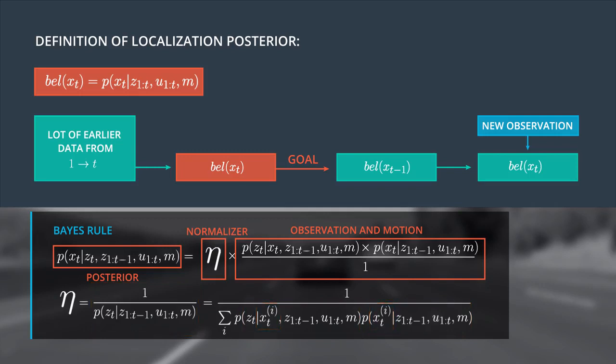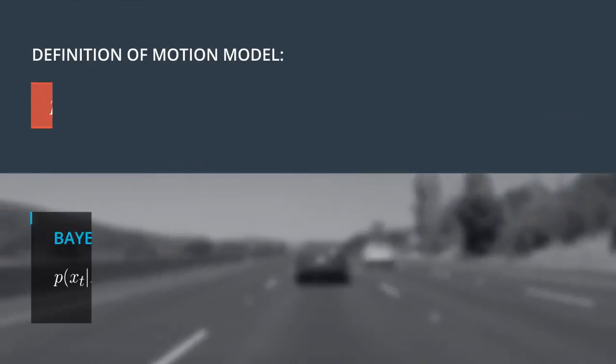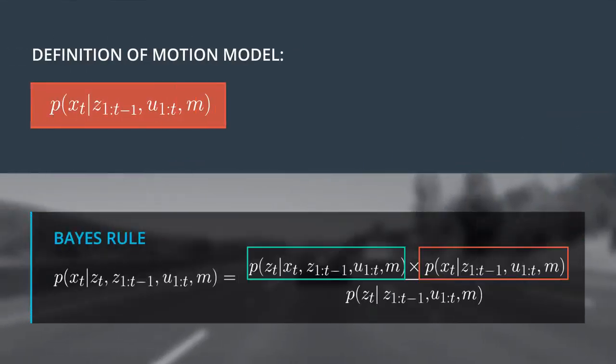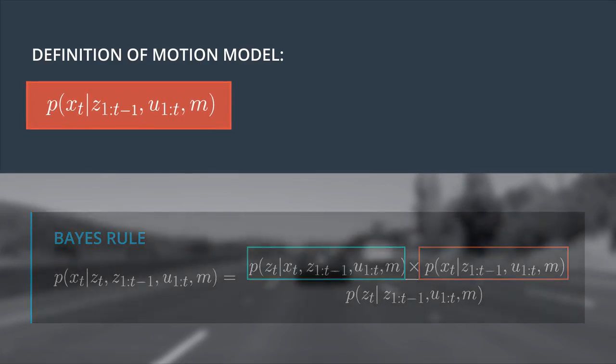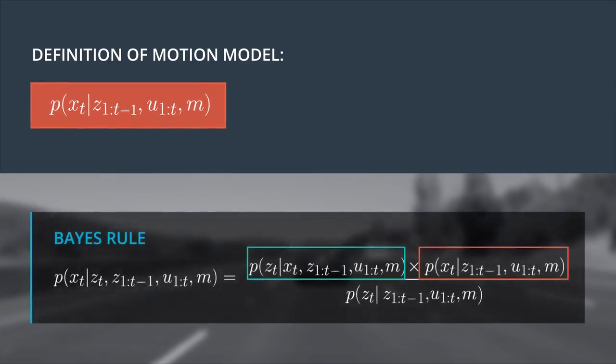So, let's discuss these two terms more in detail. What you see here is again the definition of the motion model. The problem here is that we have no information where the car was before, at time t-1. This means no information about the previous state xt-1. Now my question is, what kind of rule or law can we use which will help us here?